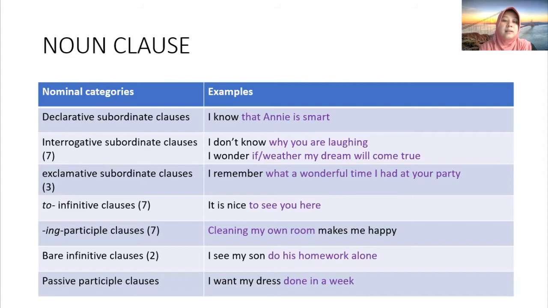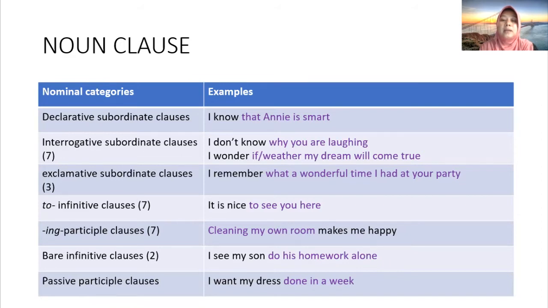And then another example, of an interrogative subordinate clause. For example, I don't know why you are laughing. The noun clause is why you are laughing. Okay, let's see it over here. Why you are laughing, that's the noun clause.